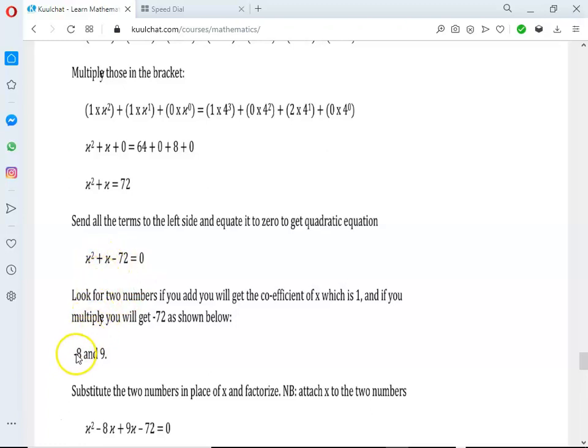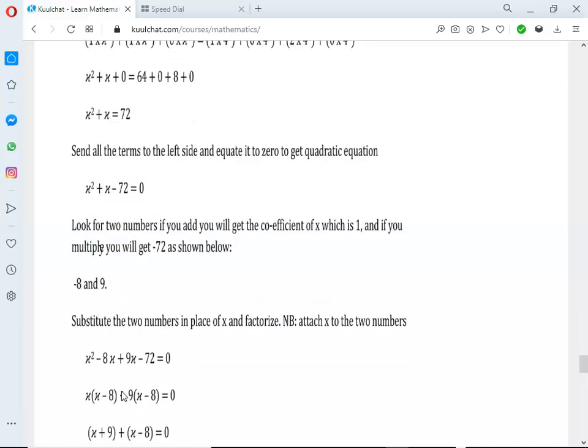So we substitute negative 8 and 9 in place of the coefficient of x. But don't forget, you have to attach the x to it. So we have x squared minus 8x plus 9x minus 72 equals 0. Now the left side has 4 terms, so you can factorize. With these 3 terms, it is almost impossible to factorize. That's why we manipulated it to get 4 terms, so that factorization will be easy.